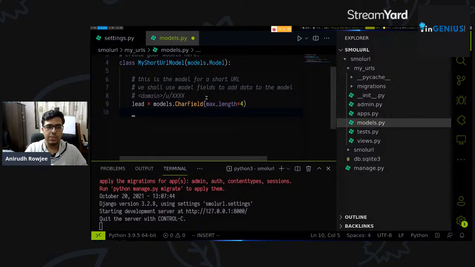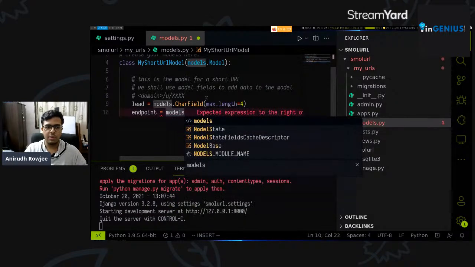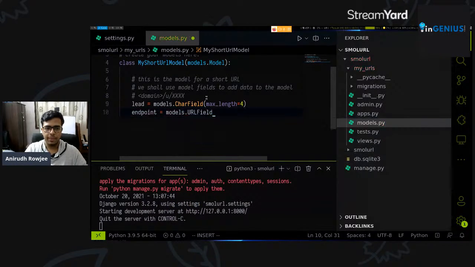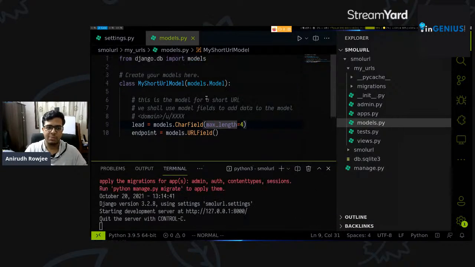And once we're done with this, we'll also have to store the URL to redirect to. So let's call this the endpoint, is equal to models.URLField. This is how simple it is to define a data model in Django. You didn't have to touch SQL, you didn't have to touch any sort of declarative language. Everything gets done through Python objects in itself.